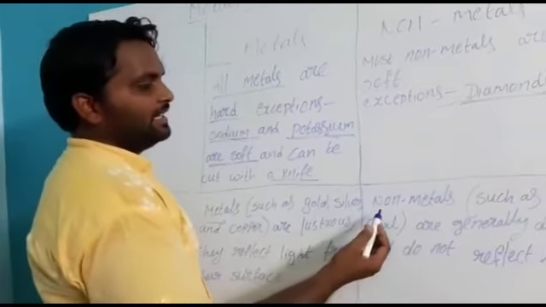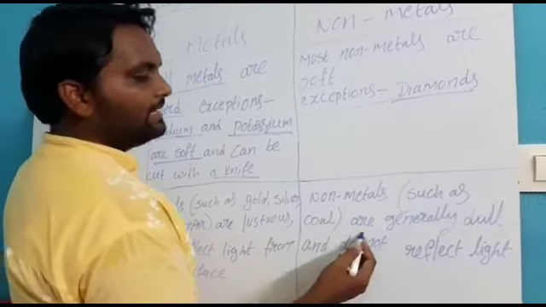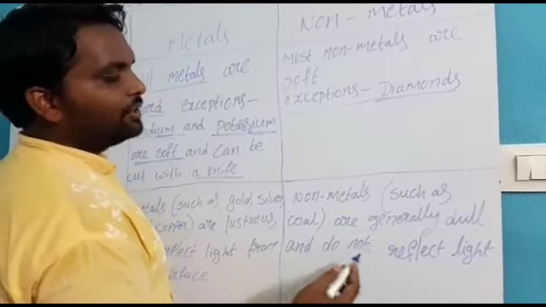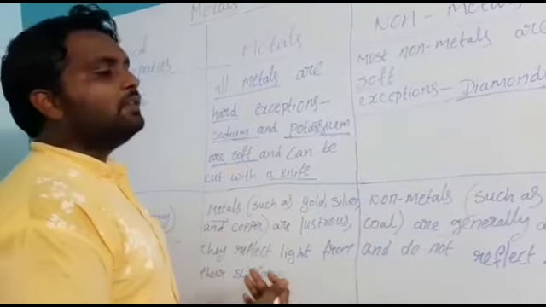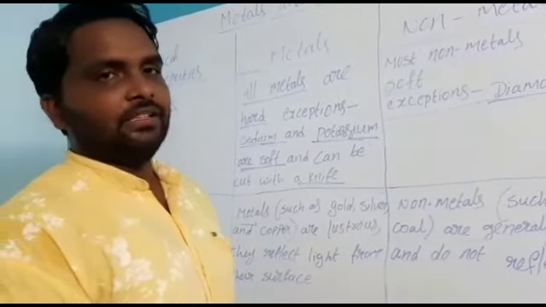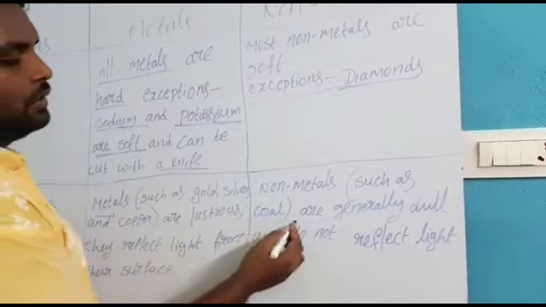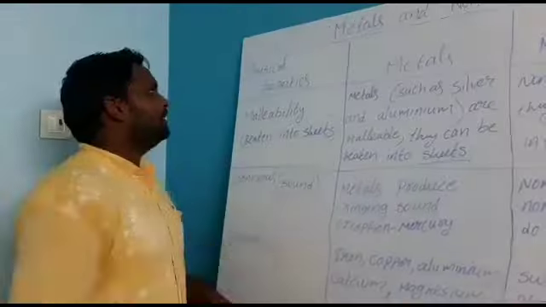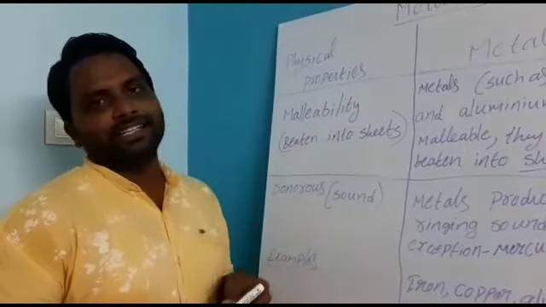Now we see non-metals. Non-metals such as coal are generally dull and do not reflect light. That means non-metals do not have a lustrous nature. Those are dull. The example for a non-metal is coal.